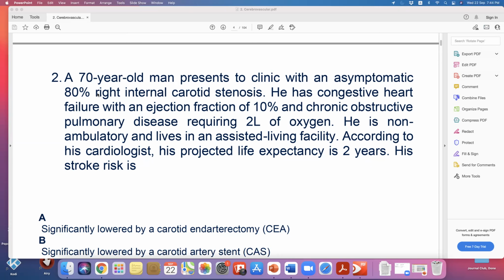Life expectancy is only 2 years. Remember, the recommendations come from ACAS, the asymptomatic carotid atherosclerosis study. It's 5 years. What was the length of the study? It's 5 years, remember.